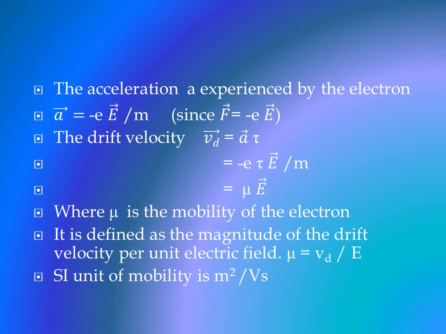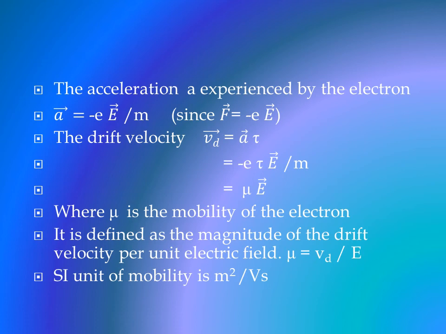Now drift velocity. As you know from your basics, acceleration is nothing but rate of change of velocity. So velocity is nothing but acceleration into time. Tau is nothing but the mean free time, that is the time taken between successive collisions. So I am representing Vd is equal to a vector into tau. Now you know Vd will be equal to minus e tau E vector by m.